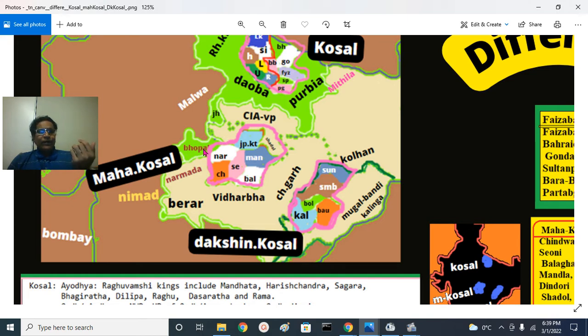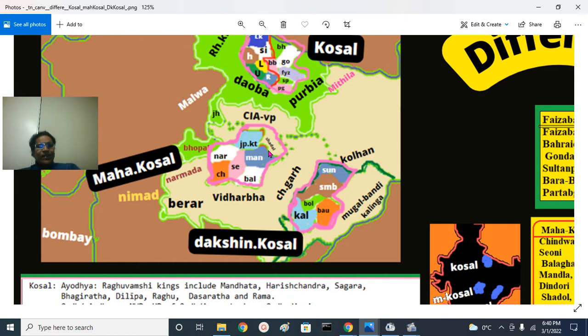This is the Bhopal region: Bhopal, Raisen, Vidisha and Sehore. It was ruled by a Nawab, Hamidullah Khan, in the final stage during the 1940s before integration. So Bhopal princely state and these princely states were called the Central India Agency. Later they were called Vindhya Pradesh. An important town in that area is Rewa. You have Rewa, Sidhi and Singrauli here, and you have Chhatarpur, Tikamgarh, Panna and all those. This is the Bundelkhand, Baghelkhand region.